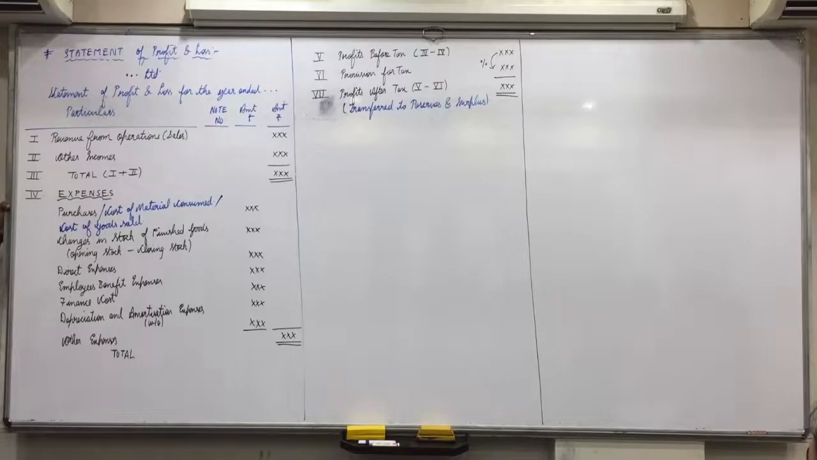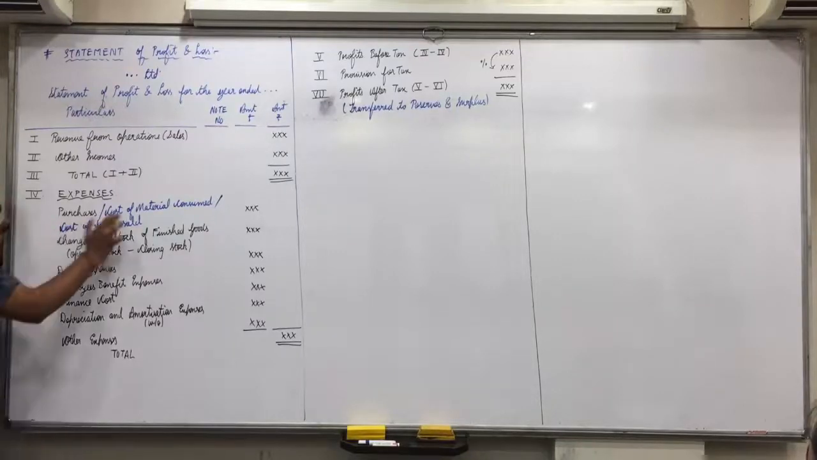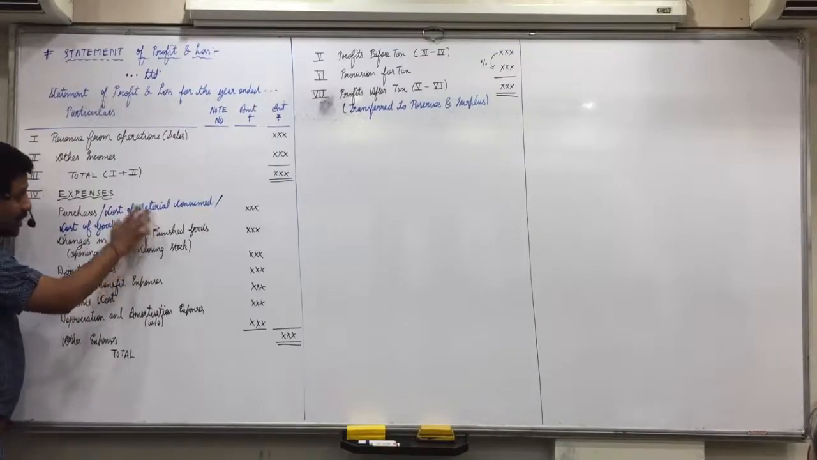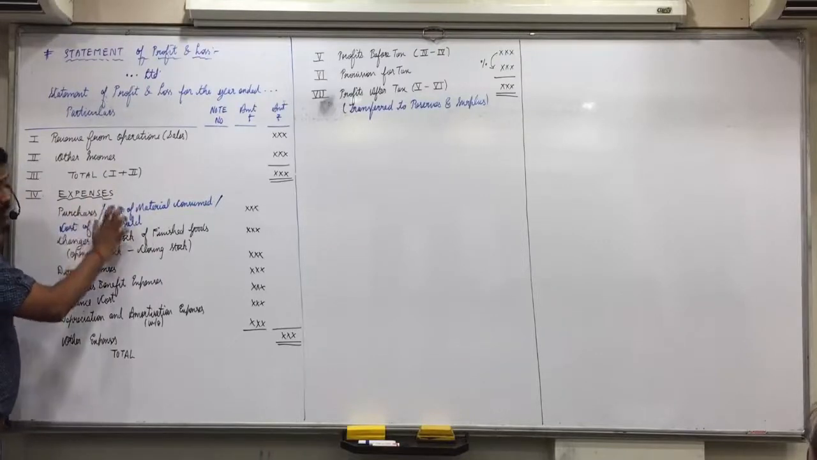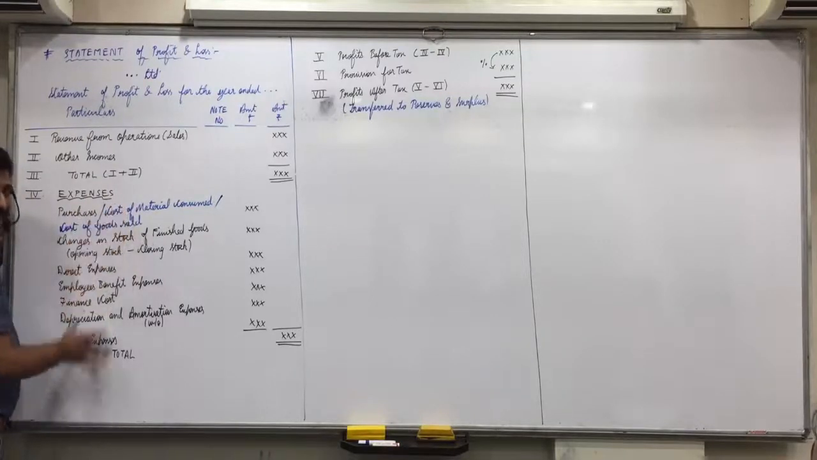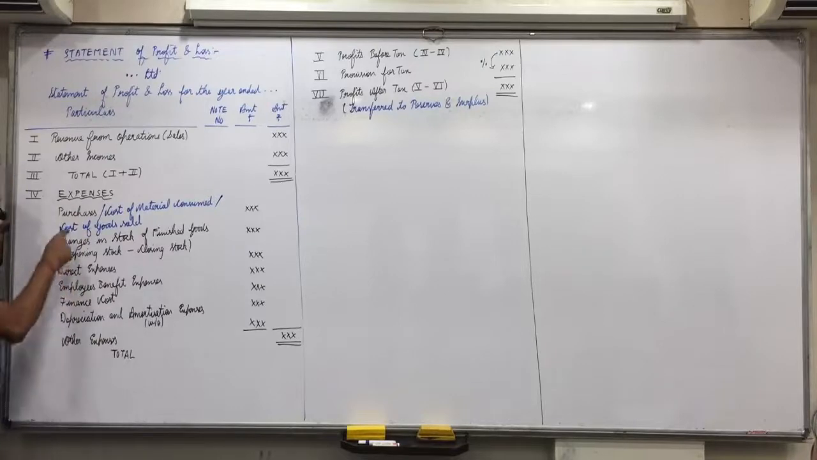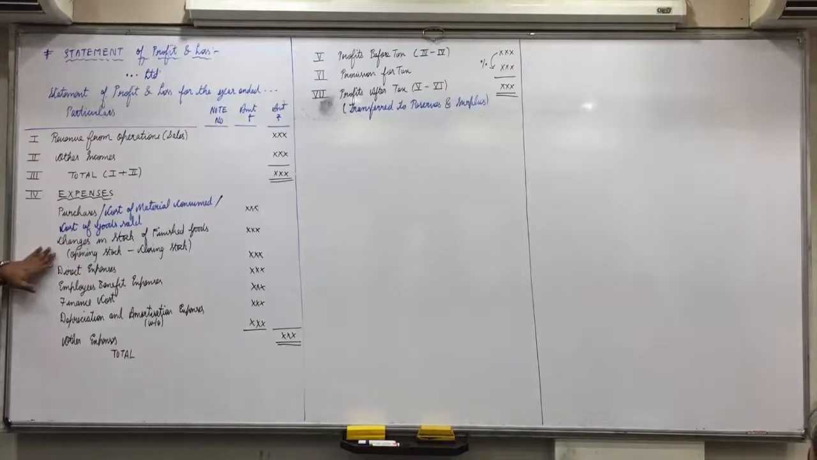But when you make the P&L format, at this stage just read the question. Are you given purchases, or cost of material consumed, or cost of goods sold? If purchases or cost of material consumed is given, you write that instead of purchases and the other items as they are. And if you are given cost of goods sold, then don't write changes in stock of finished goods and don't write direct expenses.